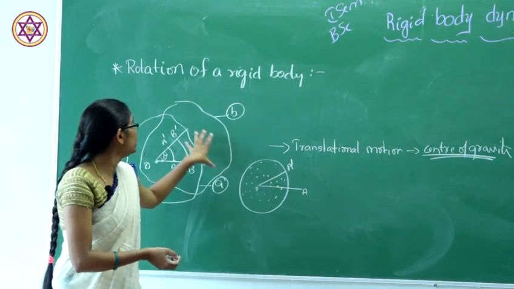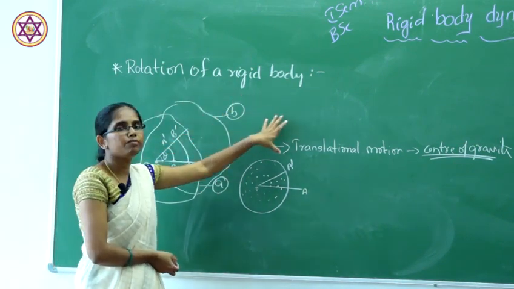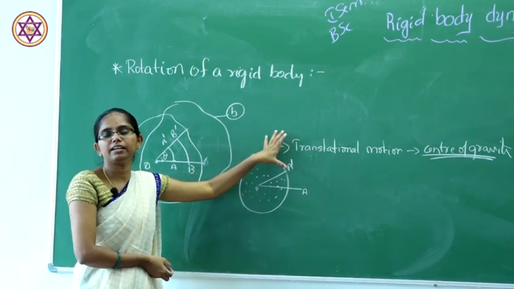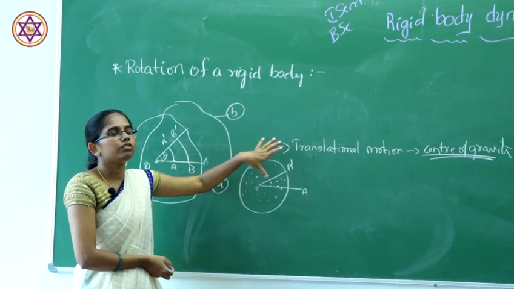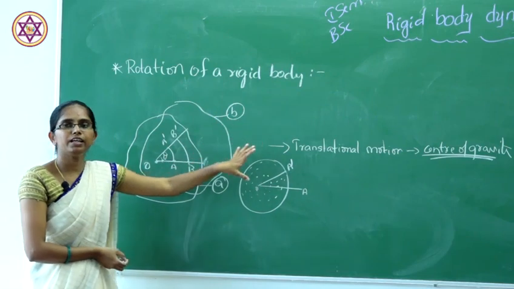So this is all about how the rotation of a rigid body takes place. Examples for this are a fan, or the opening and closing of a door. All these are examples of rotational motion of a rigid body.